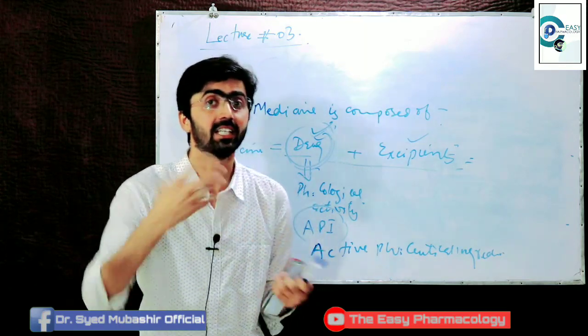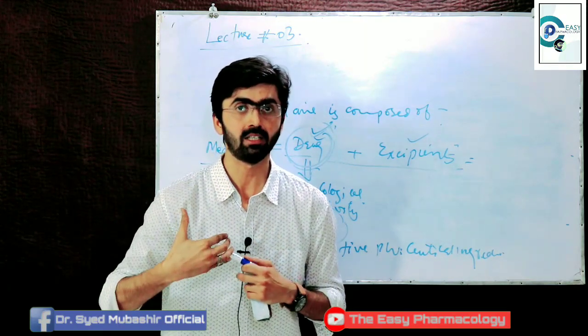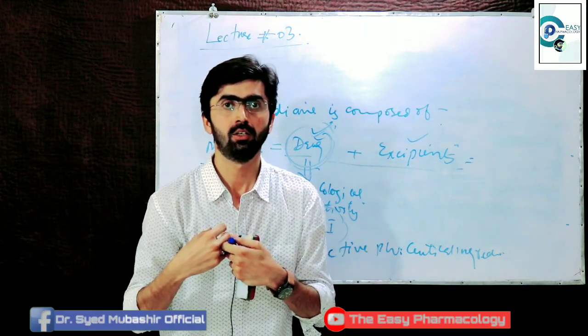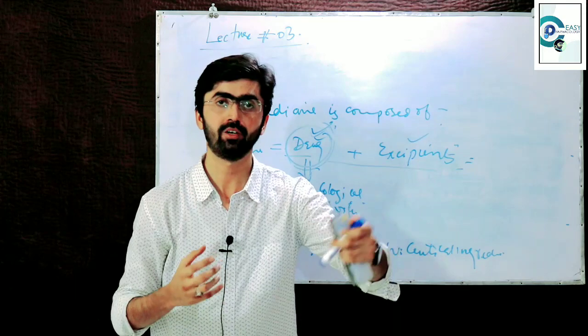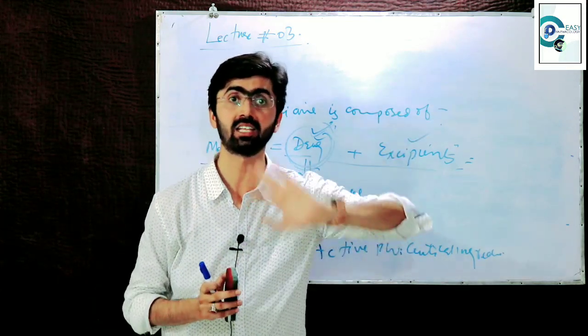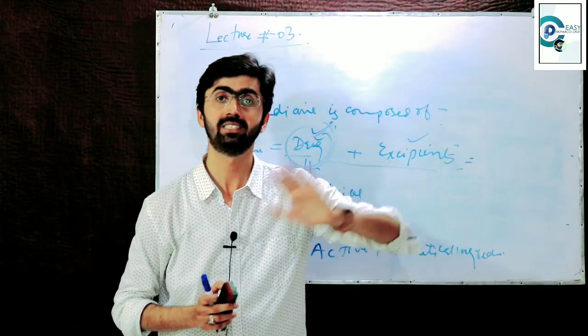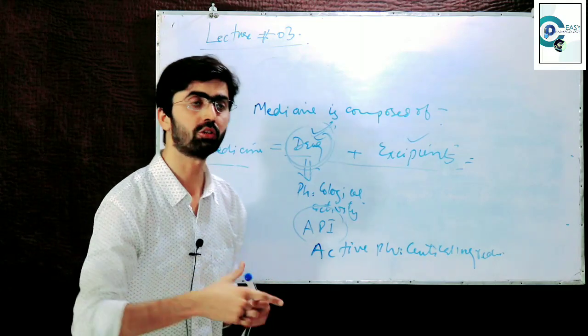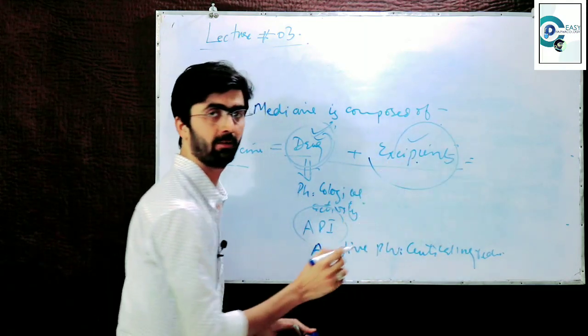So the drug says, can you please give me such kind of resources which make me able to reach there? Once you help me to reach there safely and effectively, then I can do my work. So those resources are known as the excipients.